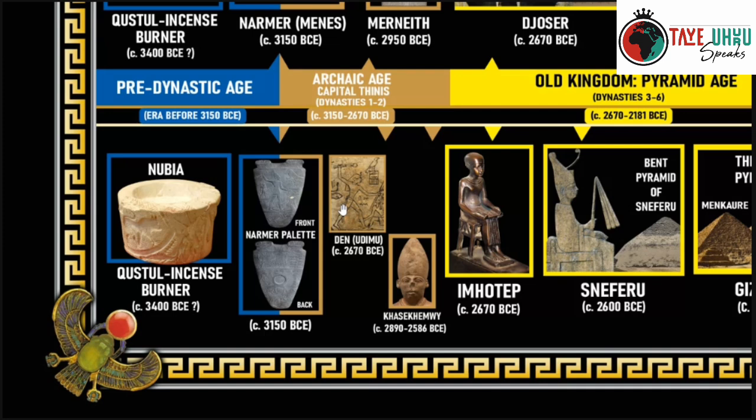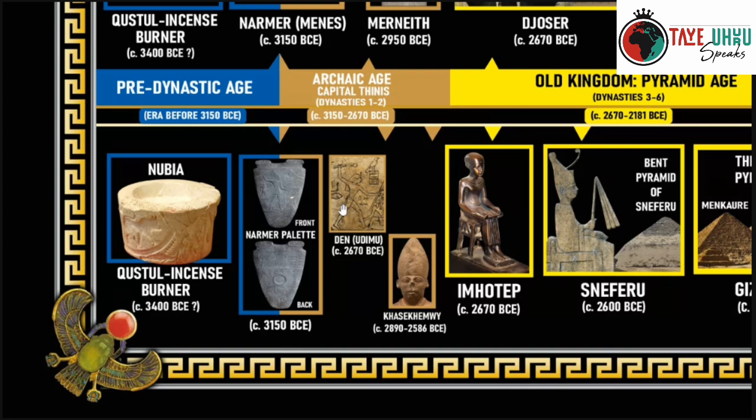Nakada 1, 2, and 3. Nakada 1 is known from the information that was found at the Ratian cemetery, where a lot of artifacts were found to put together and describe what went on in the Nakada 1 stages. That came after the Badari stage, so that's going to start around 4000 to 3500 BCE.